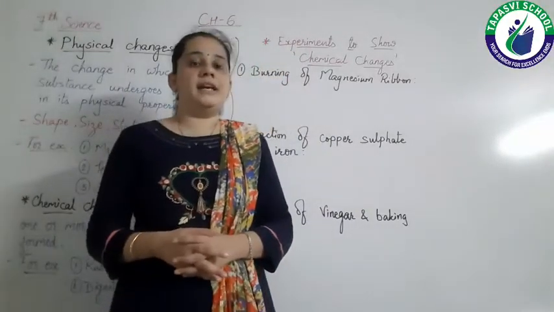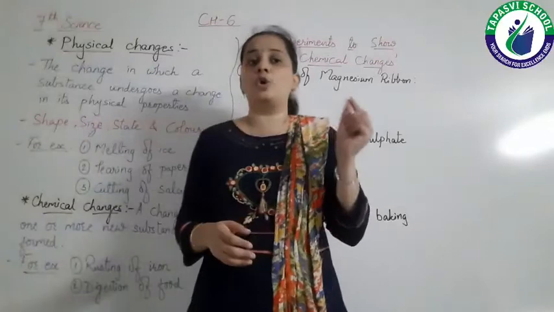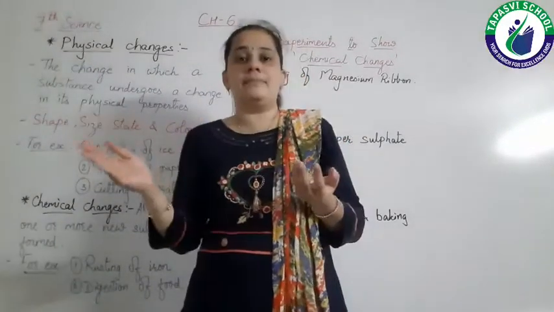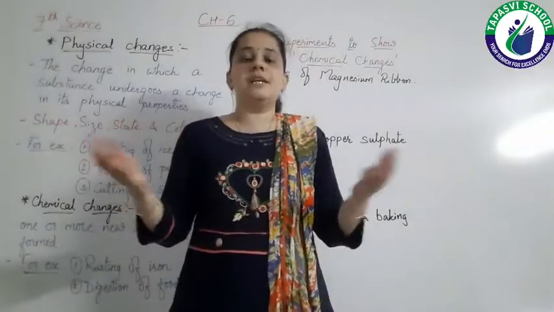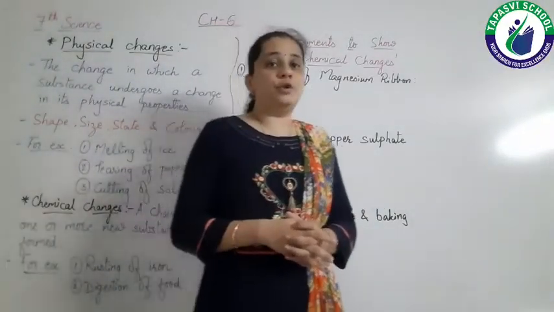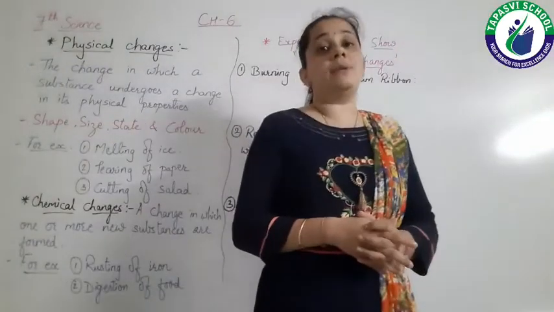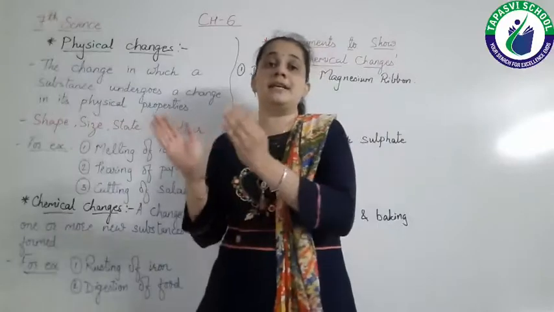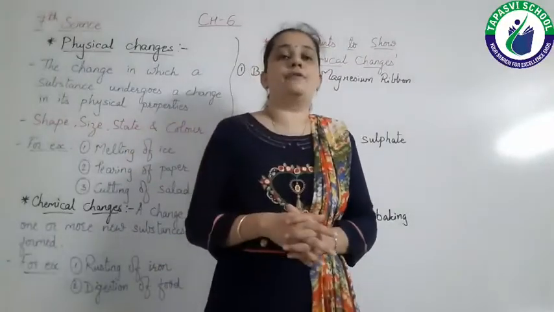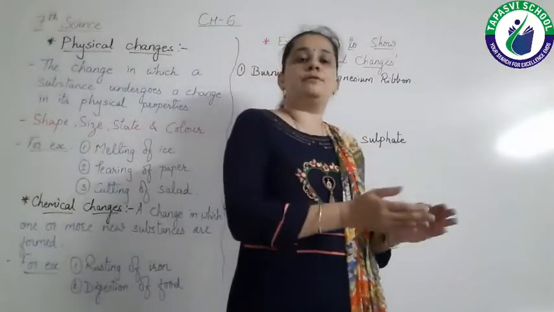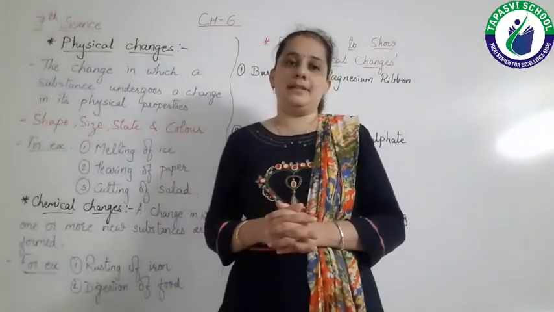We know that the rice, when it is raw, looks different, and when we cook it, then it obviously looks different, right? So cooking of food is one type of chemical change in which the new substance, that is the cooked rice, is formed. Cooked rice is totally different from the raw rice.